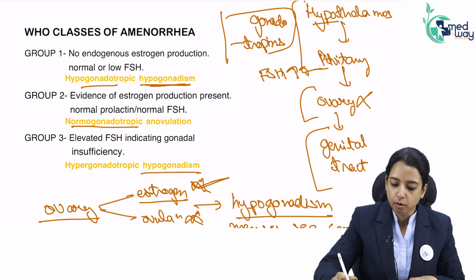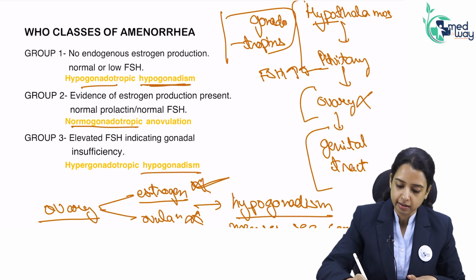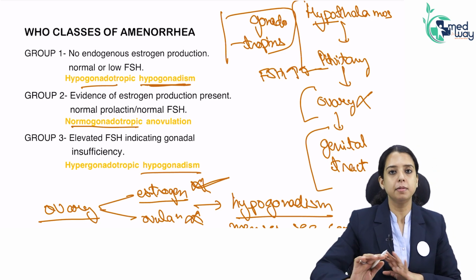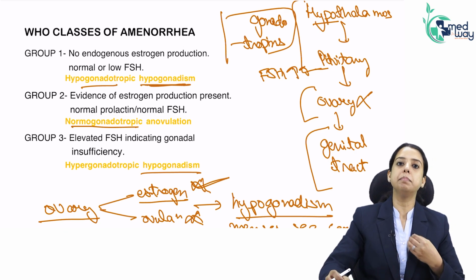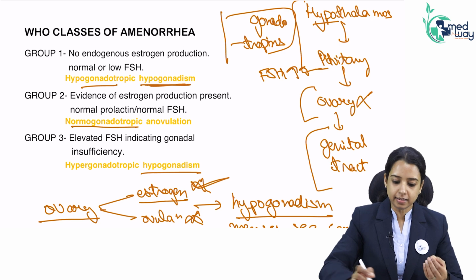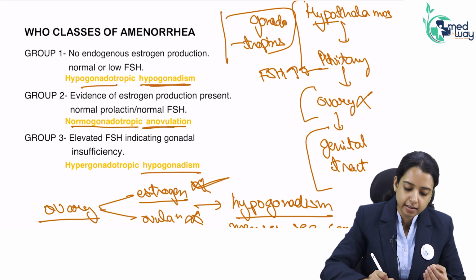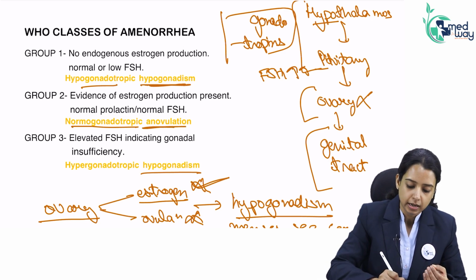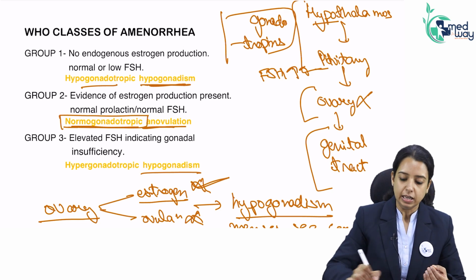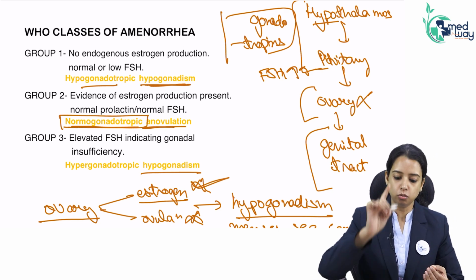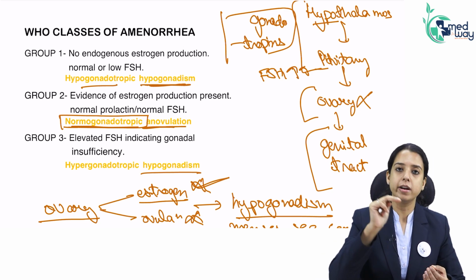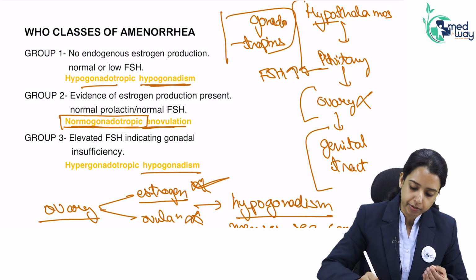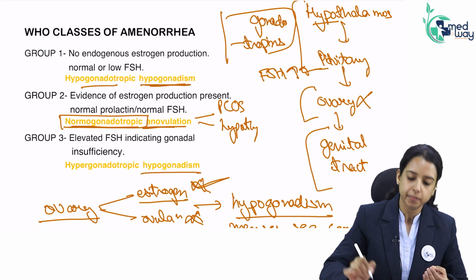Group 2 is normogonadotropic. It means there is no problem with the gonadotropins. FSH and LH are normal. So the hypothalamus and pituitary have no problem. Then what is happening? It is just that, as I told you, the pulsatility is affected. As a result, anovulation is happening. Can you see? It is normogonadotropic anovulation. If your hormones are normal, your estrogen is normal, FSH and LH are normal, you never use the term hypogonadism. So group 2 is normogonadotropic anovulation. Here come the causes: PCOS, hypothyroidism, anovulation causes.